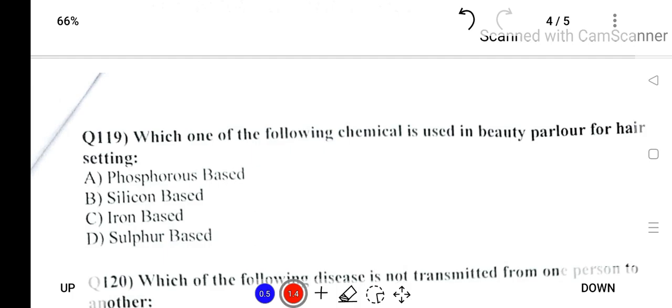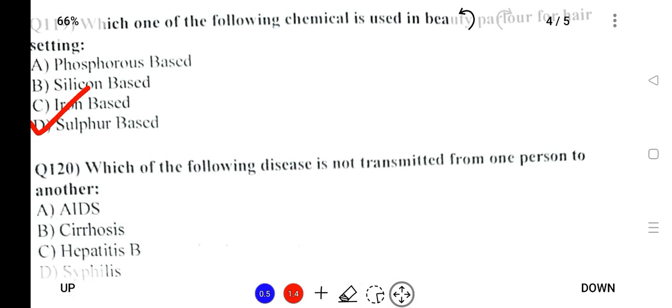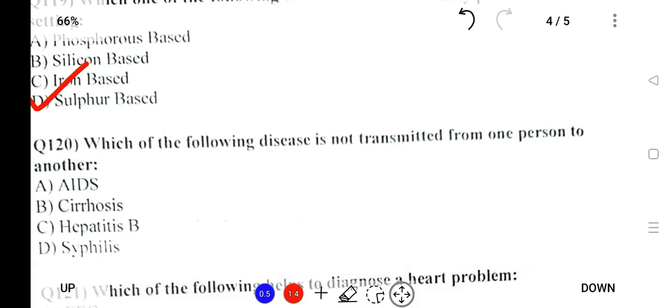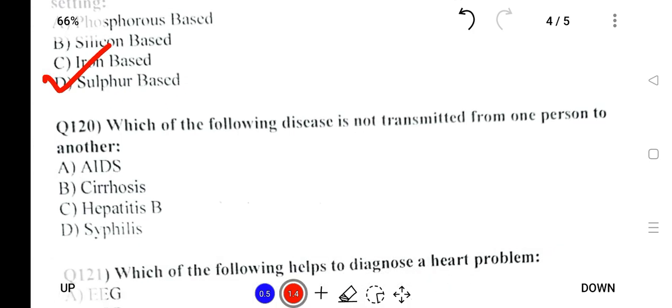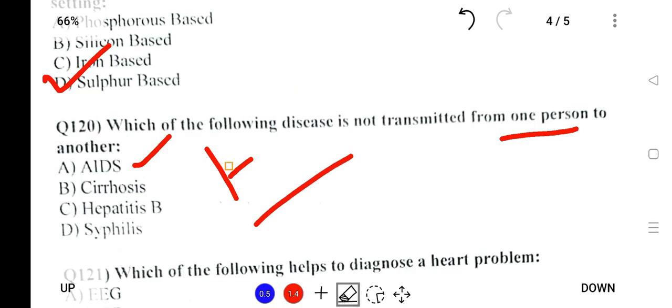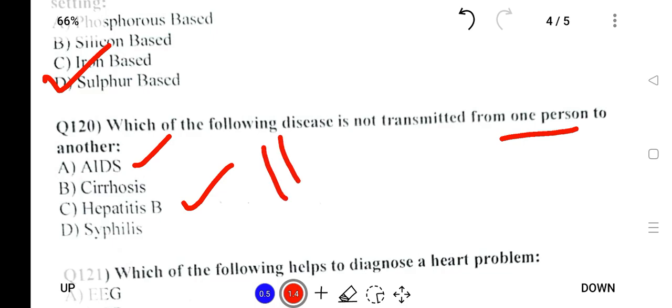Next, which of the following chemicals is used in the beauty parlor for hair setting? So for hair gel, it was sulfur. Which of the following disease is not transmitted from one person to another? AIDS is transmitted by HIV virus. Similarly, hepatitis B is spread by hepatitis virus.